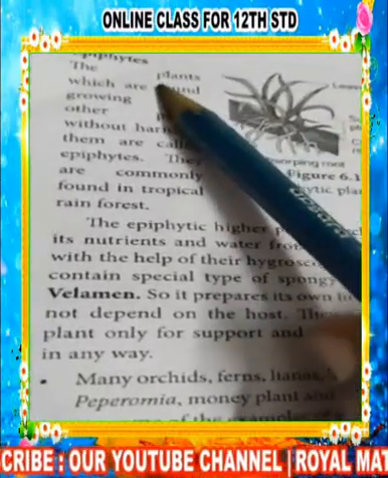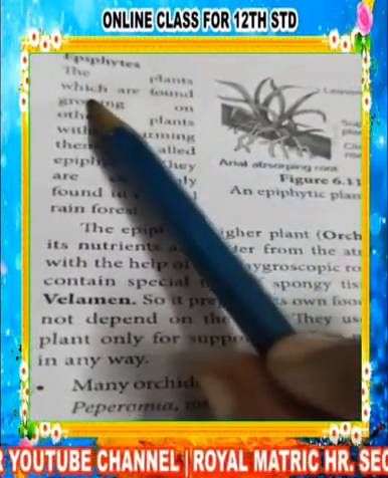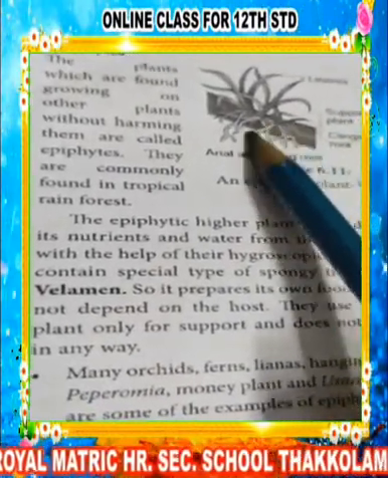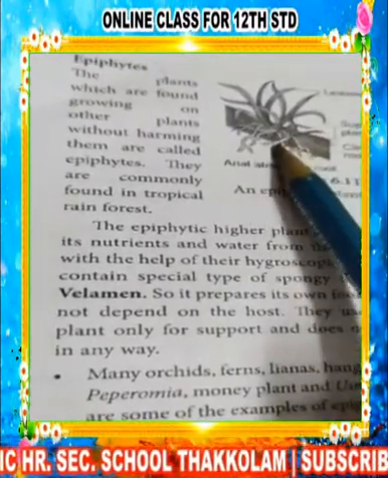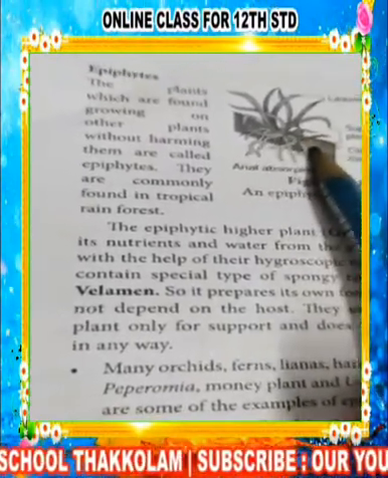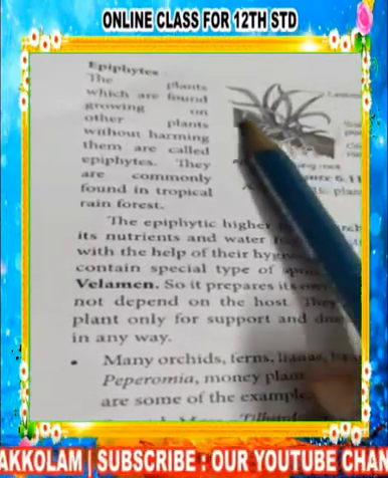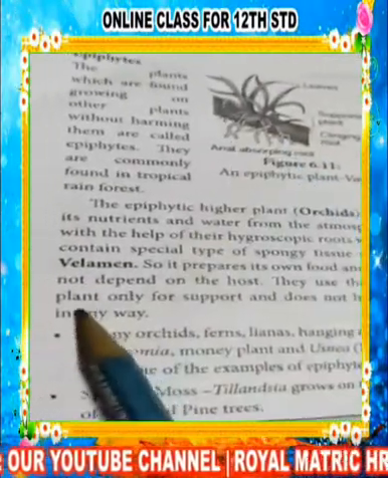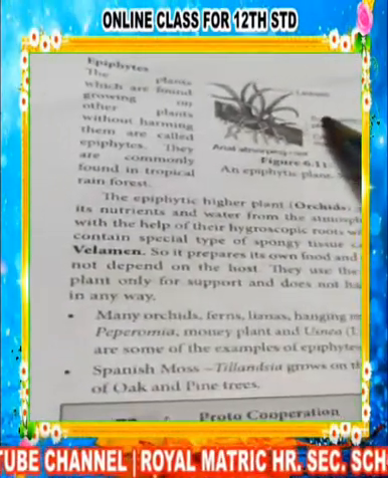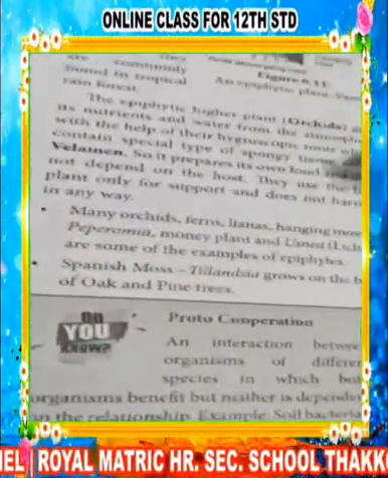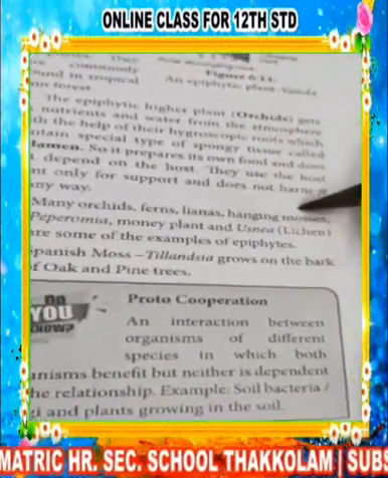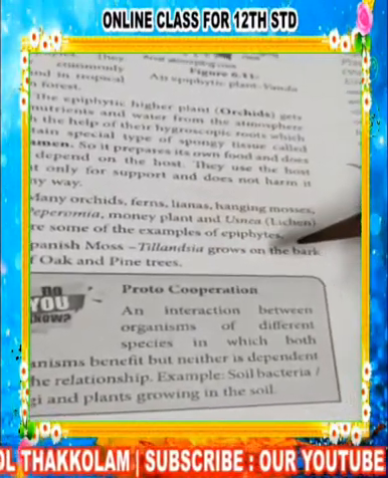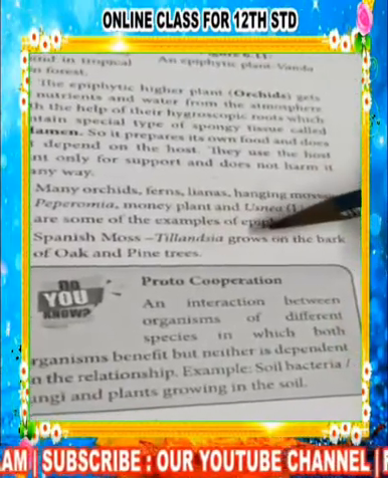So I repeat one more time: epiphytic plants grow on other plants without harming them. They only get support. They get the nutrients and water required from the atmosphere and not from the host plant. Through the velamen tissue, this has to be mentioned in this topic. The examples are orchids, lichens, hanging mosses, Peperomia, money plant, and some others. And Spanish moss, Tillandsia,